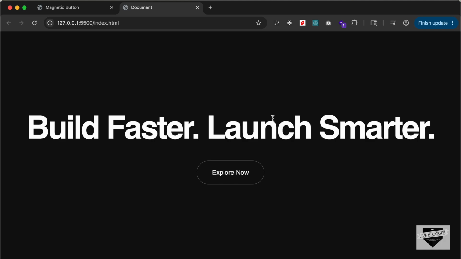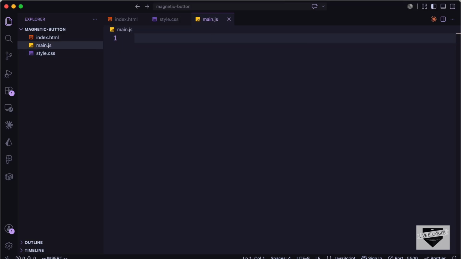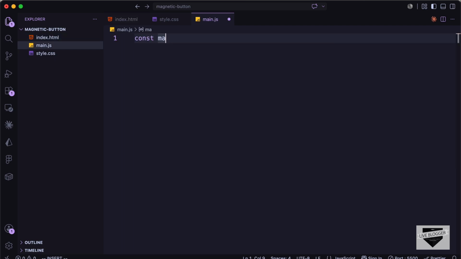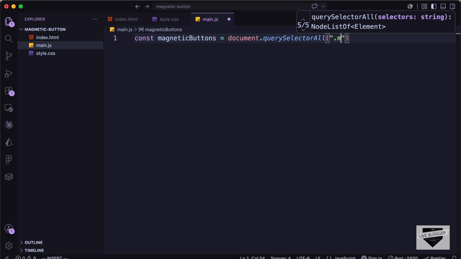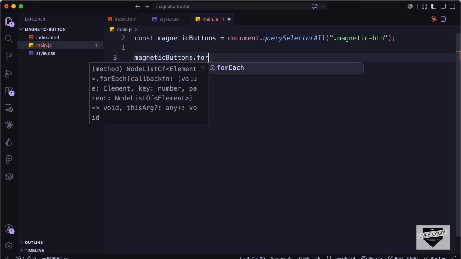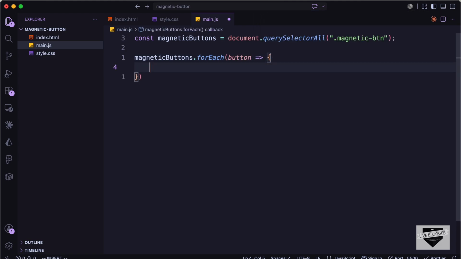So for that we will use some JavaScript. So let's go back and let's go to the main.js file. First of all, let's target all the buttons that we have in our page. So for the buttons, we're going to use this class called magnetic-button. So let's type const magneticButtons equals document.querySelectorAll. Let's type .magnetic-button. Right now let's loop through all the buttons. So let's type magneticButtons.forEach. Let's call each of the button, and let's create this arrow function.